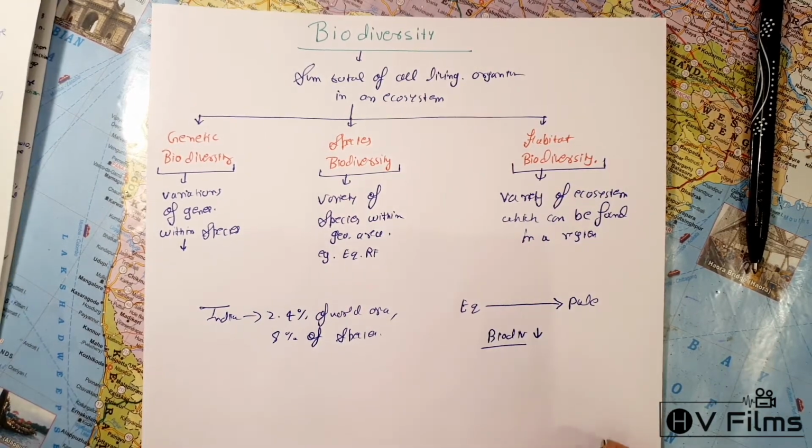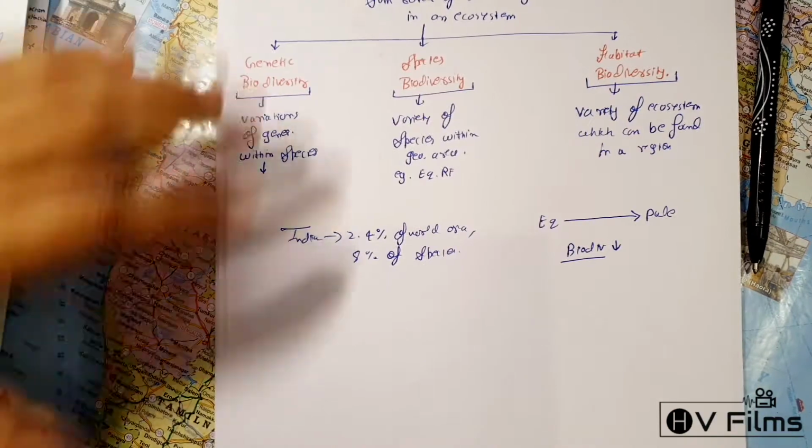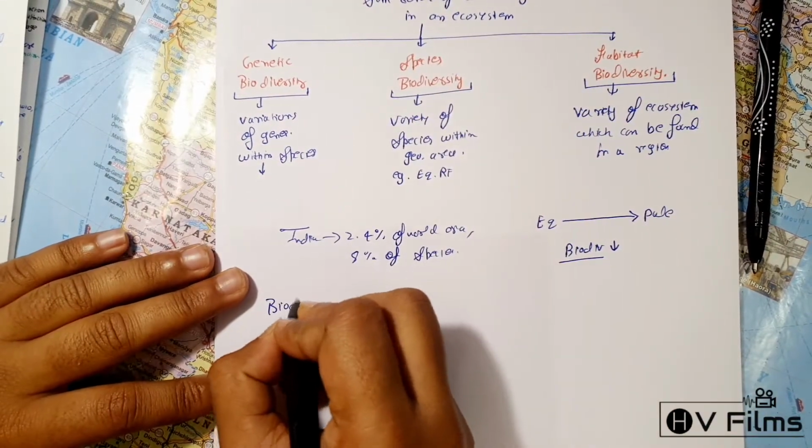Now, about biodiversity hotspots, there is a particular condition that needs to be met.